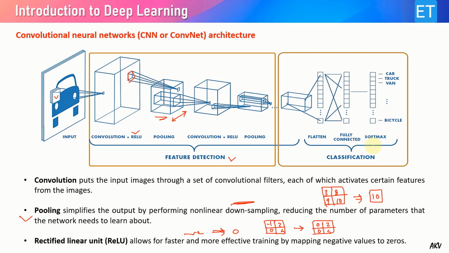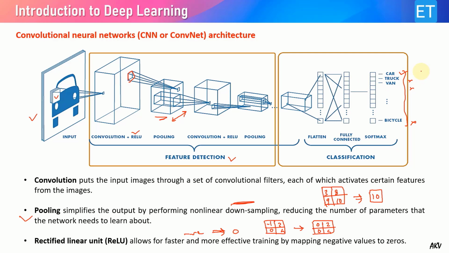In the last layer, with a softmax function, we provide the output, whether the input image belongs to a particular category or not. Some values are given to each object category.